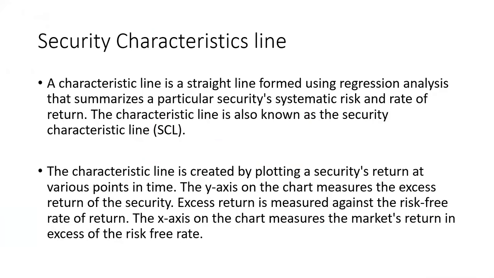Yes, this one we have to discuss: what is the security characteristics line. A characteristics line is a straight line drawn using regression analysis that shows a particular security's systematic risk and its rate of return. It is a regression, that is, the cause and effect relationship is seen by using a straight line, which tells us a particular security's systematic risk and its effect on the rate of return. The characteristics line is also known as the security characteristics line. Remember this name, sometimes they say security line and sometimes security characteristics line, but both are the same.